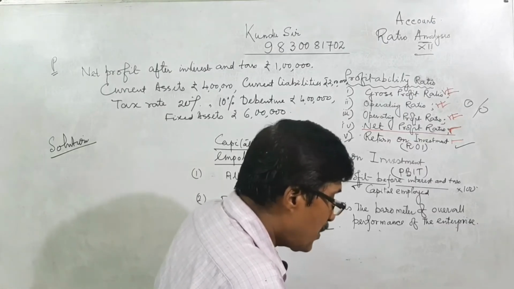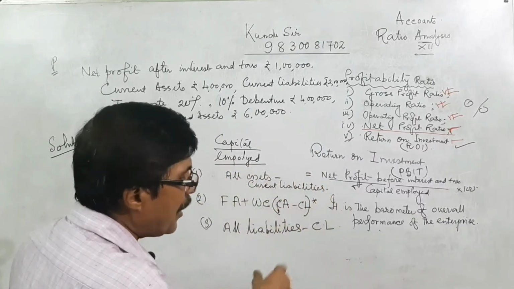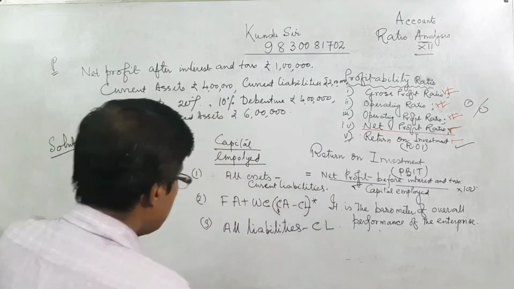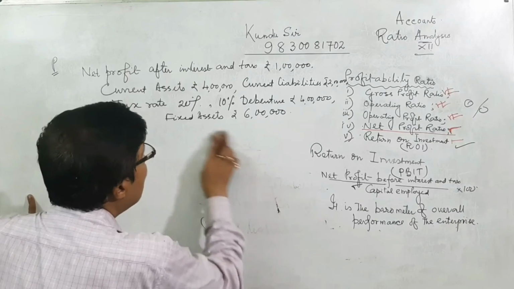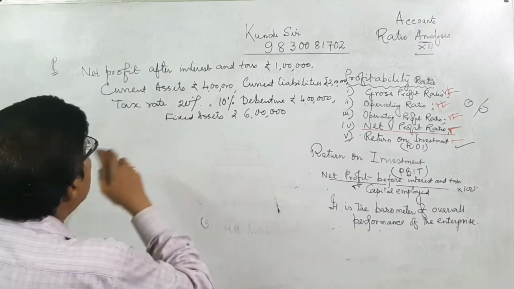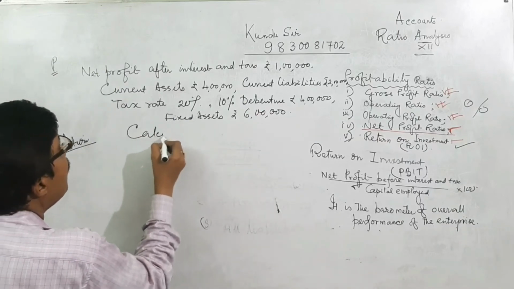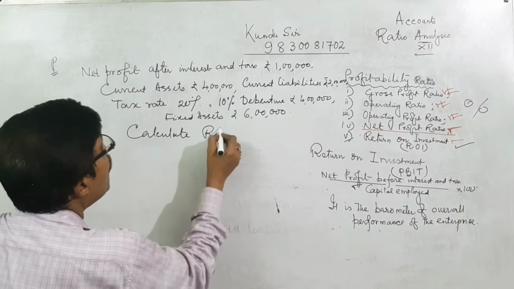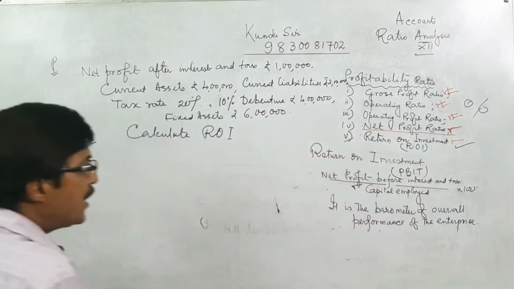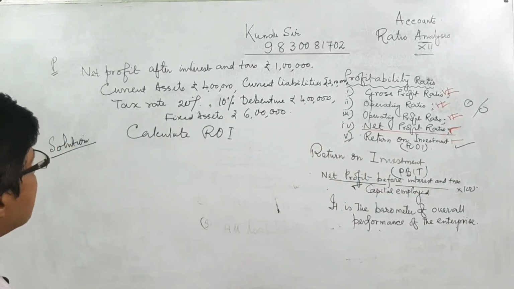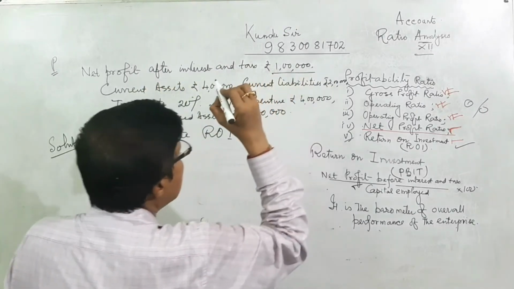What is the ROI, the return on investment, of this? First, I am going to calculate the ROI from this. Return on investment equals net profit before interest and tax, but here net profit after interest and tax is given.